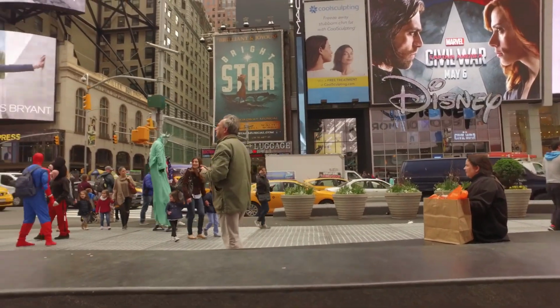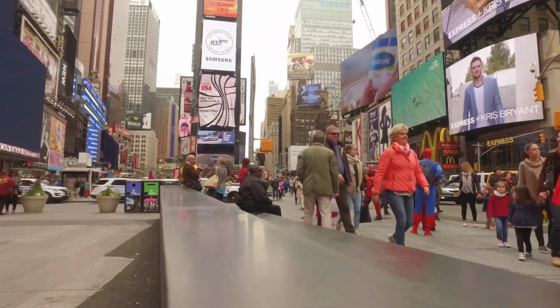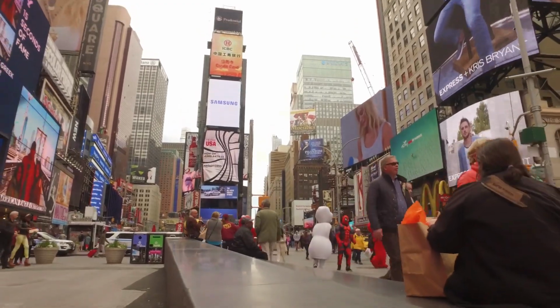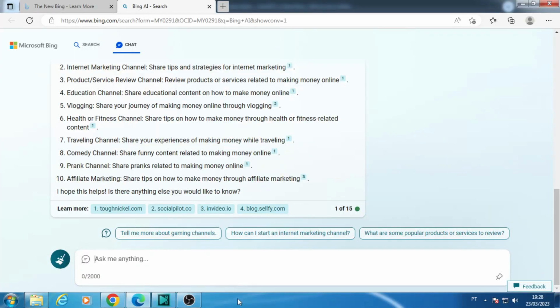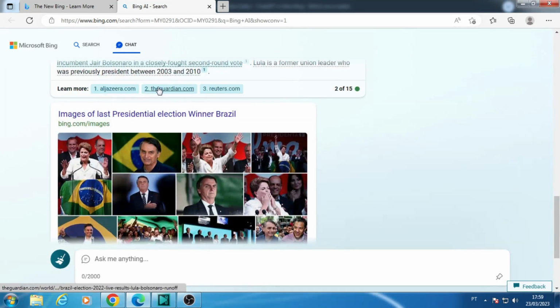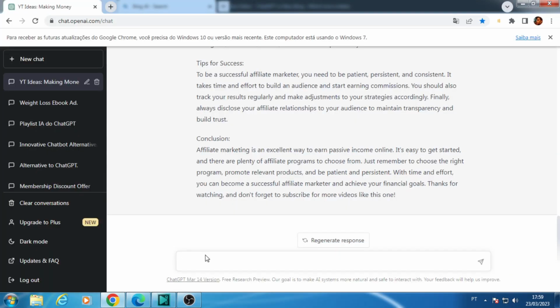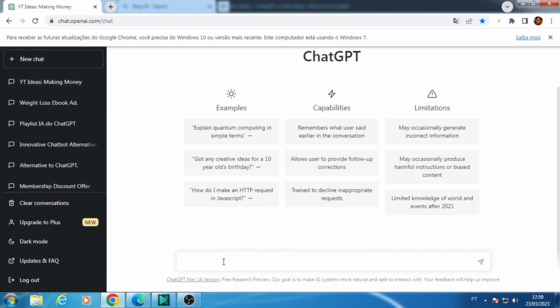Let's ask a more recent question to see the behavior of both chats, since ChatGPT's database is updated only up to 2021. By clicking this button on Bing, I clear the section and move on to a new topic. I asked both of them who won the last elections in Brazil. The new Bing answered correctly. In addition, it shows sites where we can confirm this information and photos on the internet about the subject asked.